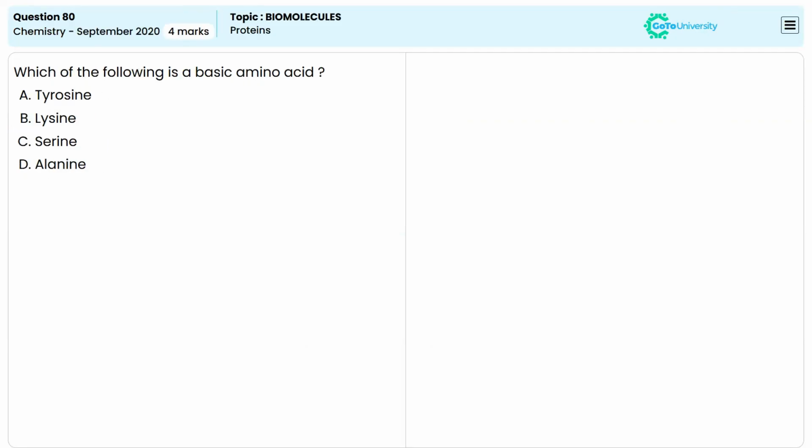Here we have four different amino acids. We have to find out the one which is the basic amino acid. As we know, amino acids contain two groups, that is the amino group and the carboxylic group, right? So what is a basic amino acid? If the number of basic groups, that is the number of NH2 groups, is higher than the number of carboxylic groups, we can call it a basic amino acid, right? Which among the following is the basic amino acid?